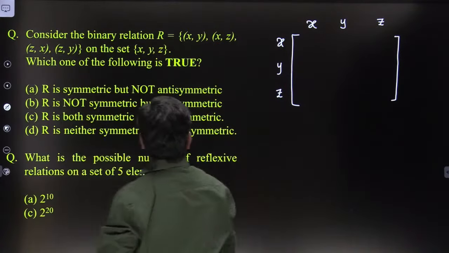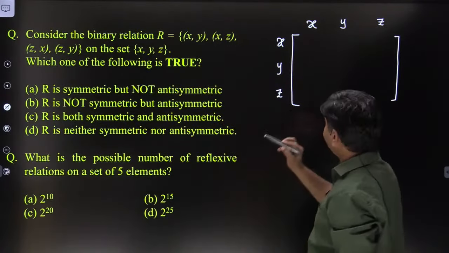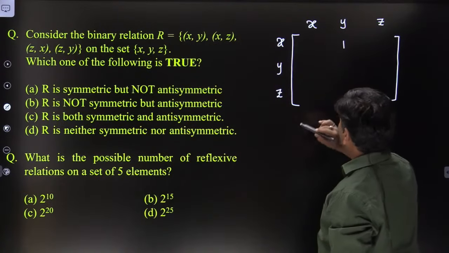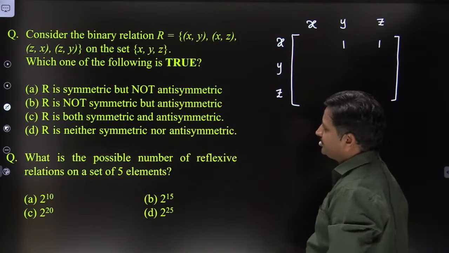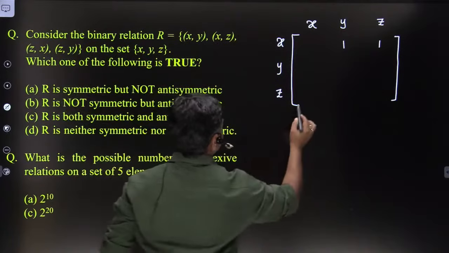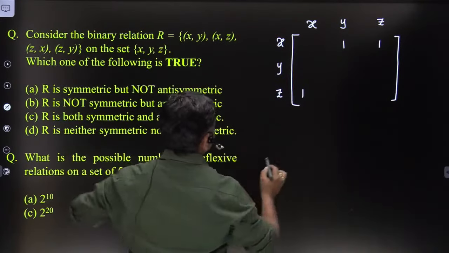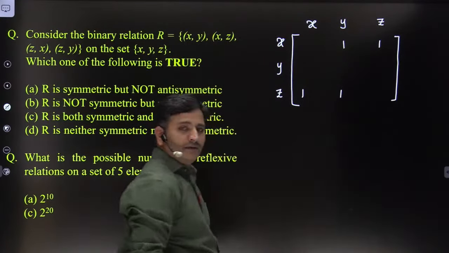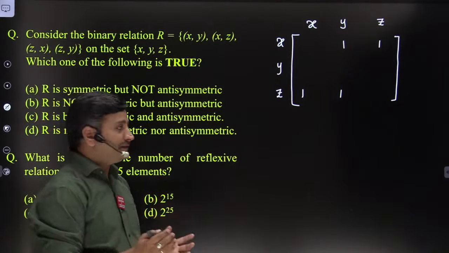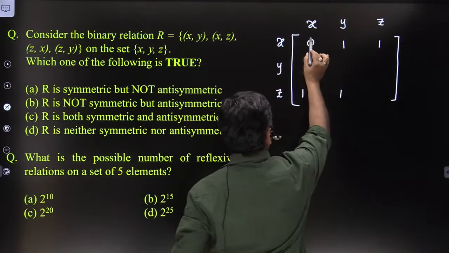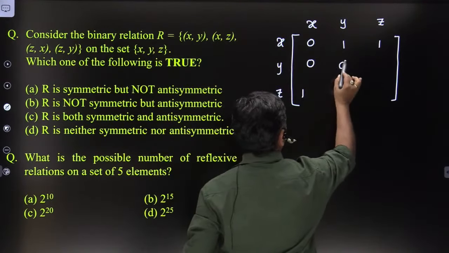What are the elements related here? X is related to y, and x is related to z, and z is related to x, z is related to y. Remaining elements are not related, therefore we can show with the value 0, friends.